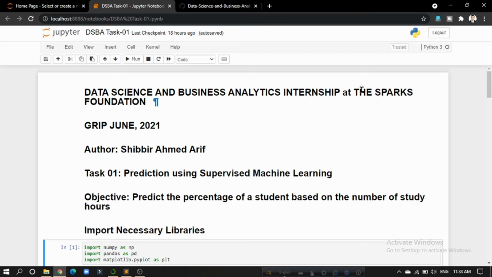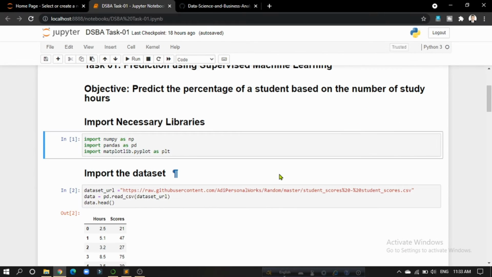Today I will discuss task 1. The topic is prediction using supervised machine learning. The objective of this task is to predict the percentage of a student based on the number of study hours.